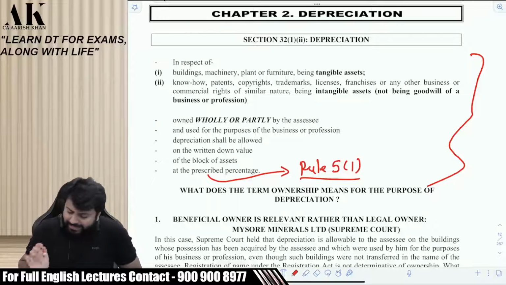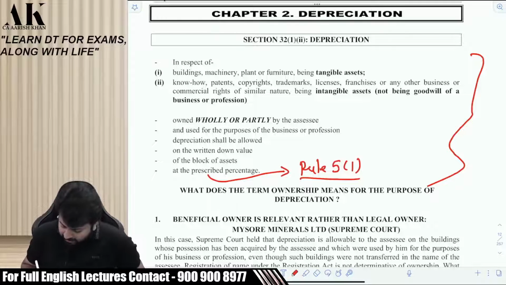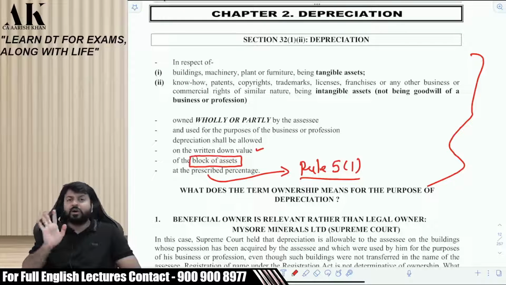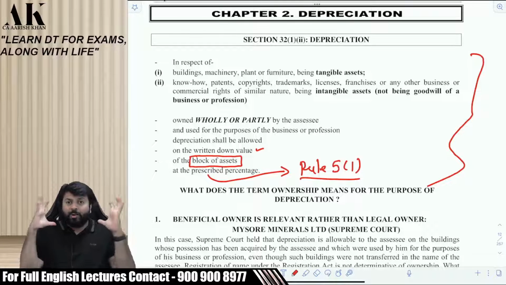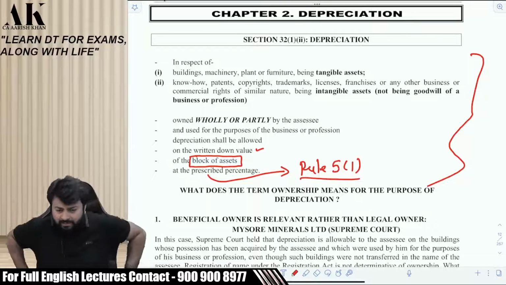The second thing I would like to take from this paragraph, which is simple now. I am starting with simple discussions today at least. The second thing is that depreciation is allowed on WDV basis on the block of assets. It is not allowed on an asset; rather, it is plural, block of assets. You might have heard about block in CA Inter also to some extent, but I'll be speaking in detail.